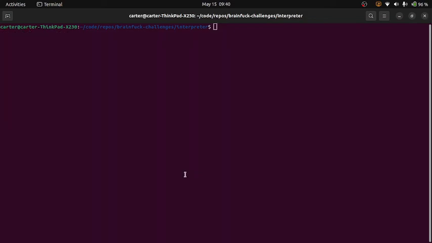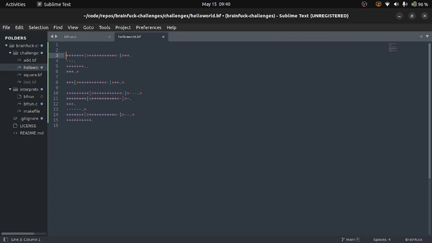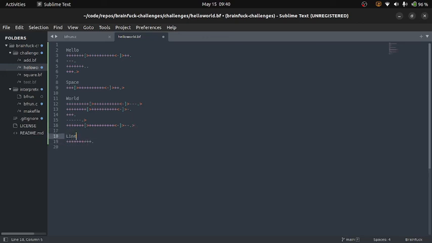So now we have a complete program in Brainfuck, and our interpreter is working. And just to make sure everything's good, let's go ahead and comment this out. Hello, space, world, and of course, our line break. Okay, so there is our first Hello World program, and I think we did a pretty good job, all things considered.